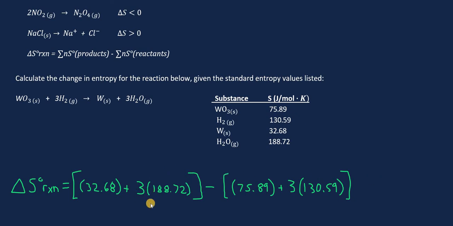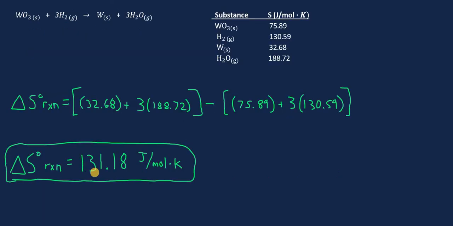So let's go ahead and do this math and see what we get for our value of delta S. So if you do your math, you should get your delta S equal to 131.18 joules per mole Kelvin, which makes sense. Our delta S is positive, therefore our disorder increased for our reaction.